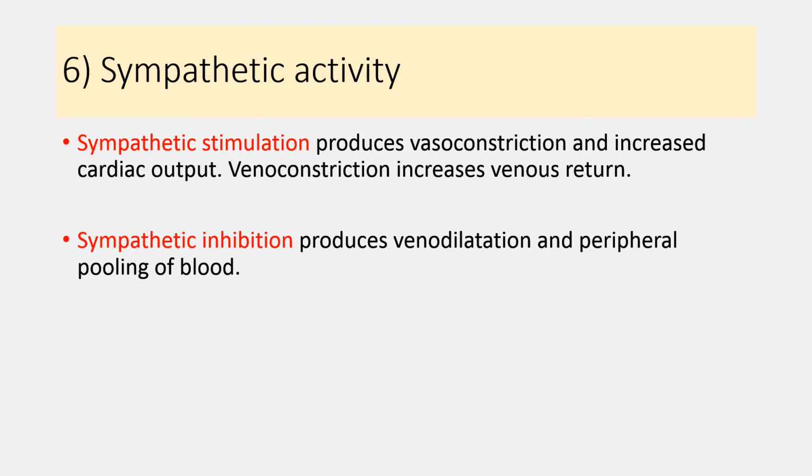So sympathetic stimulation increases venous return, and sympathetic inhibition produces vasodilatation and dilatation of veins. Because of the venodilatation, it produces peripheral pooling of the blood and decreases venous return towards the heart. So always remember, sympathetic stimulation increases venous return, and sympathetic inhibition decreases venous return towards the heart.